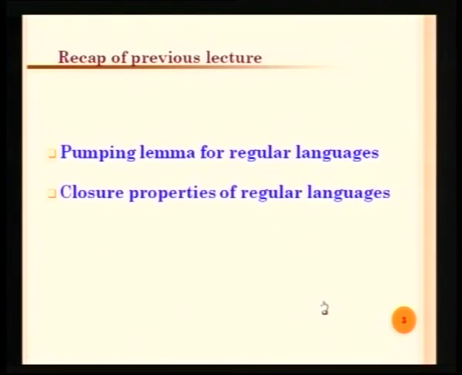With that, we are concluding regular languages. We started with the regular language definition, regular expression, and finite automata. It can be either the deterministic version or the non-deterministic version. Then we have seen how the conversions are carried out, and finally the conversion from finite automata to regular expression, and then showing that a language is not regular.